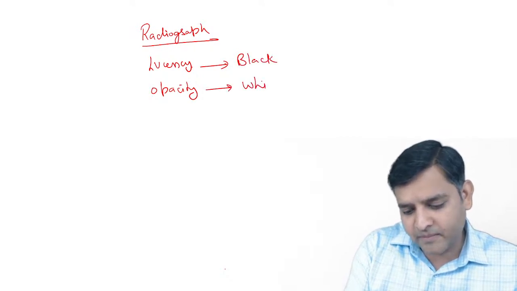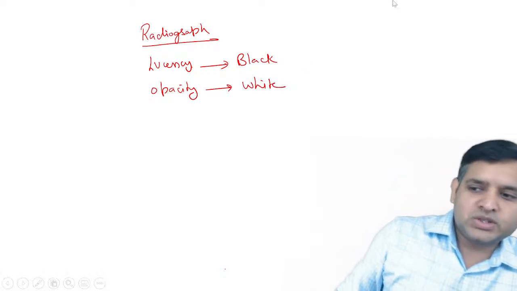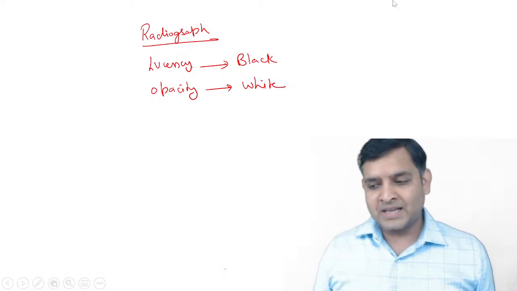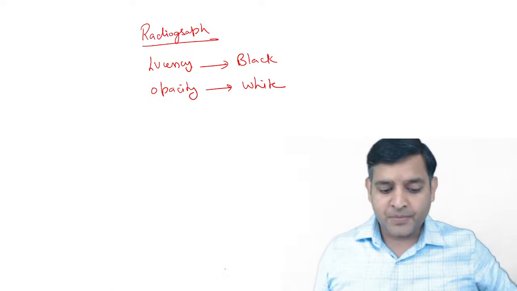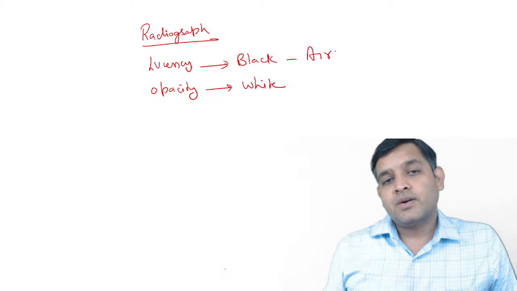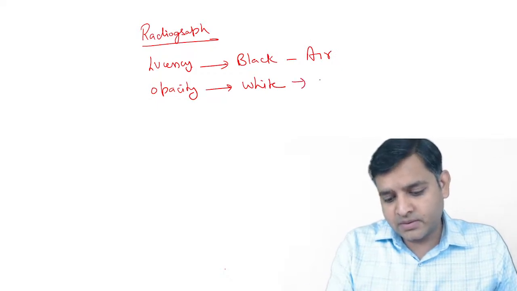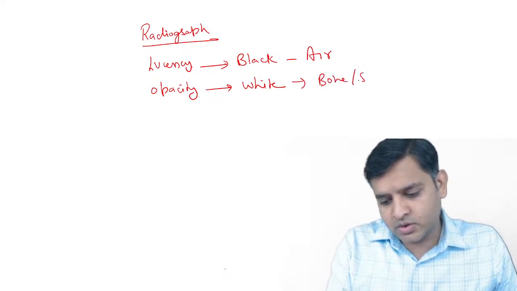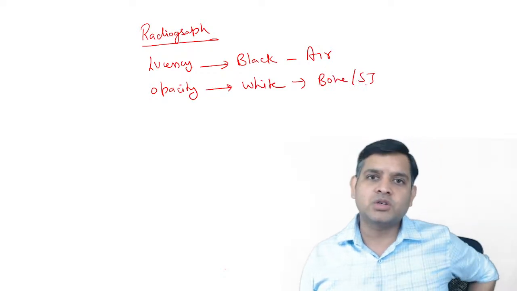Opacity means white. What gives lucency to a radiograph? Air. What gives opacity to a radiograph? Bone or soft tissue.